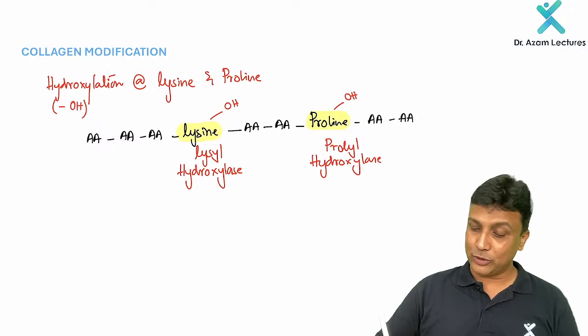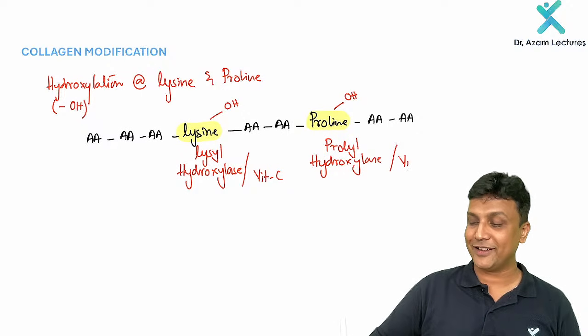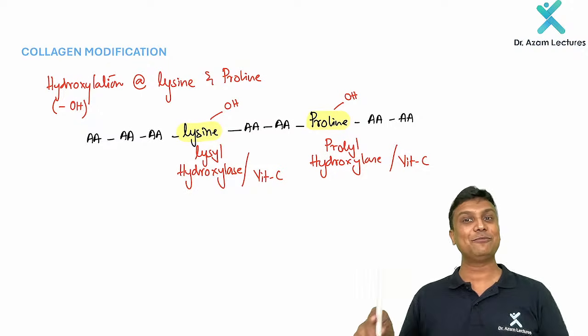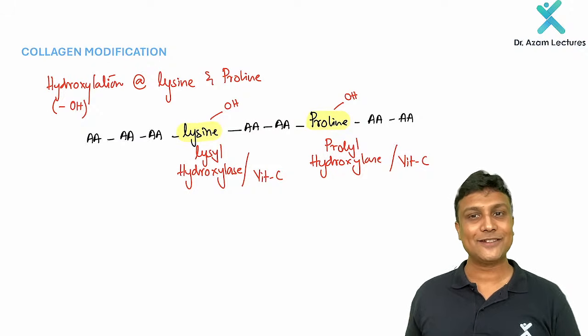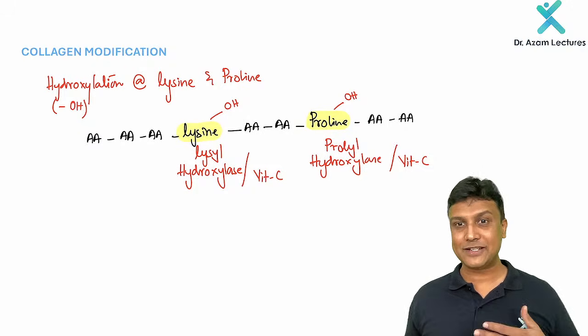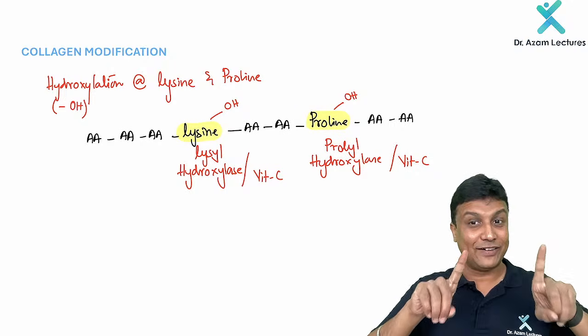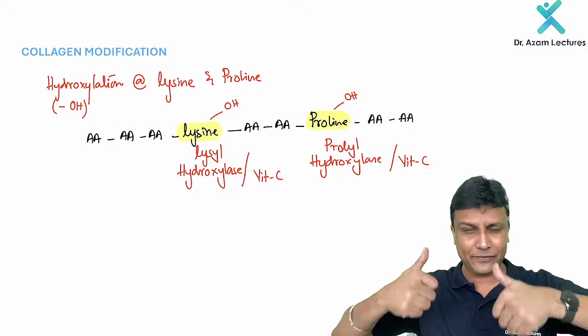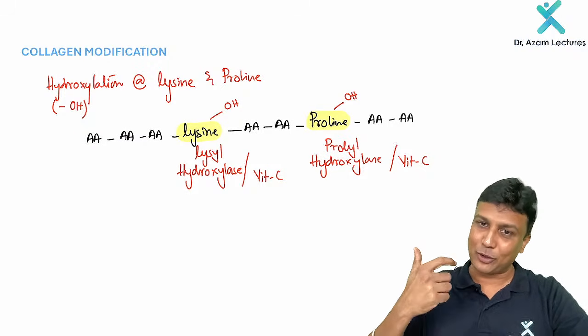Now these two enzymes require vitamin C as a coenzyme. That is the reason why vitamin C is very important. It is required for modification of the collagen. Modification of the collagen, vitamin C is required here, sir. That is the reason why I did not discuss the vitamins topic earlier, sir. Now we are able to discuss it perfectly here. So vitamin C is required for which enzymes? Lysyl hydroxylase and prolyl hydroxylase.